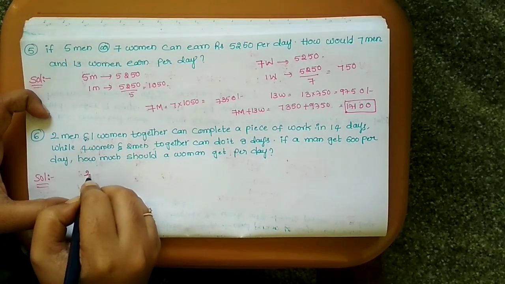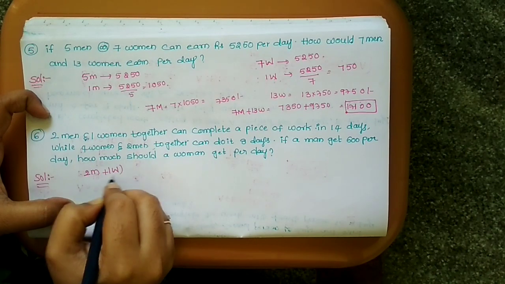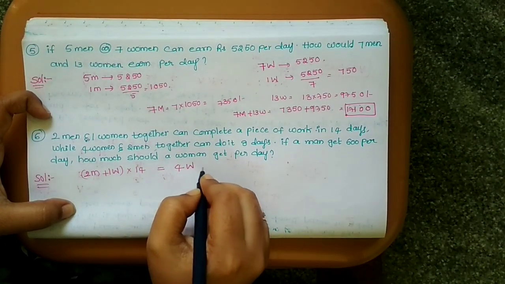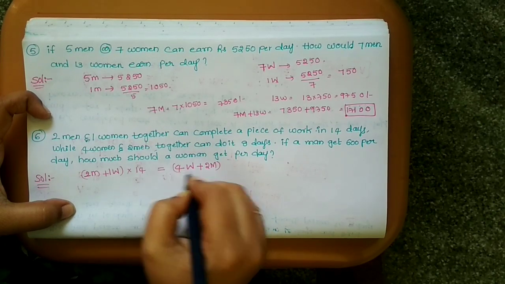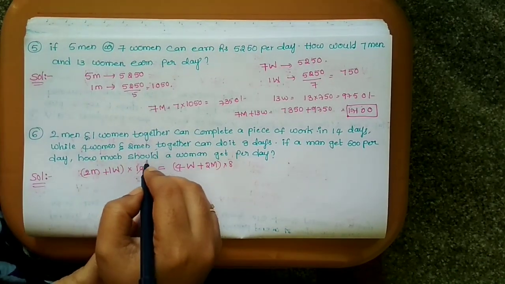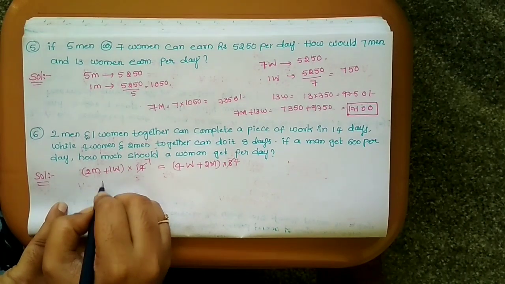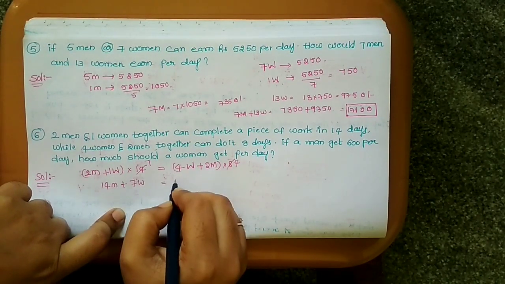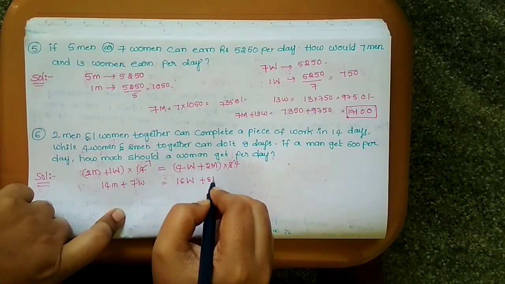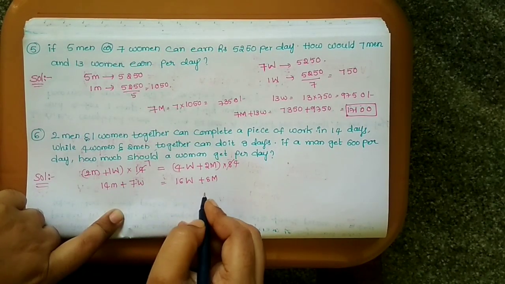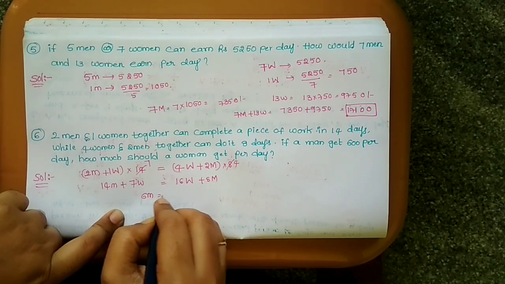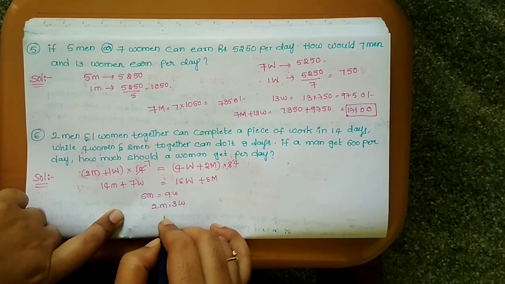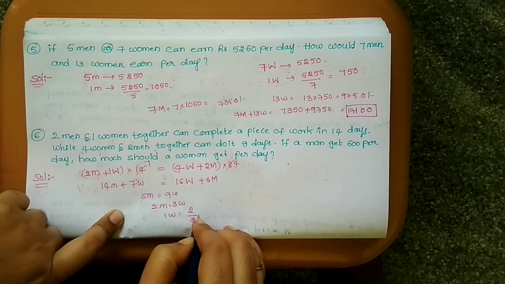Solution: 2 men and 1 woman can do the work in 14 days, which is equal to 4 women and 2 men doing it in 8 days. 2 sevens, 2 fours. 14 men plus 7 women is equal to 16 women plus 8 men. 14 men minus 8 men gives 6 men is equal to 9 women. 2 men is equal to 3 women. 1 woman is equal to 2 by 3 men.